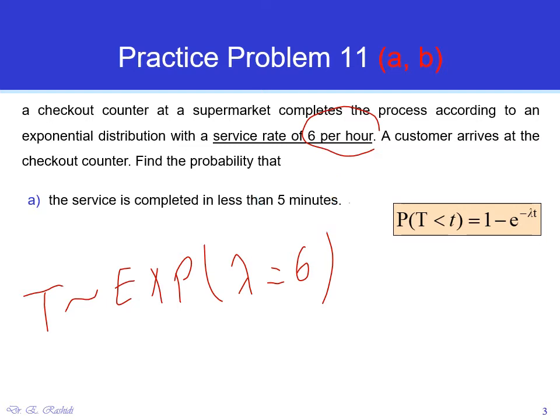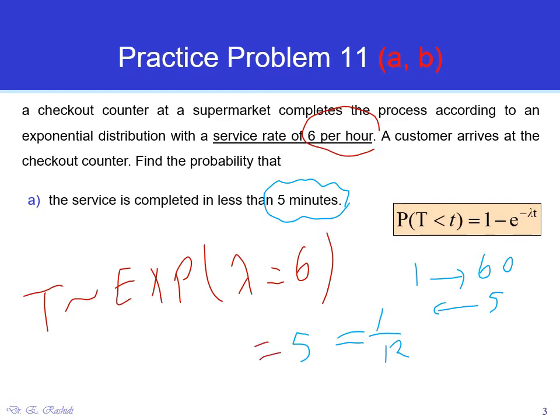So we have to convert these 5 minutes into hour based. If you want to convert 5 minutes to an hour, what would it be? So 5 minutes is actually, if 1 hour is 60 minutes, what is 5 minutes in an hour? That would be 1 over 12. Why? Because 5 is equal to 60 minutes divided by 12. So 5 minutes is 1/12 of an hour.